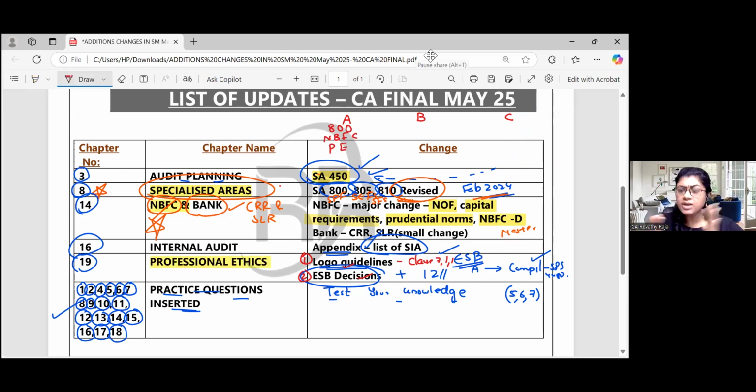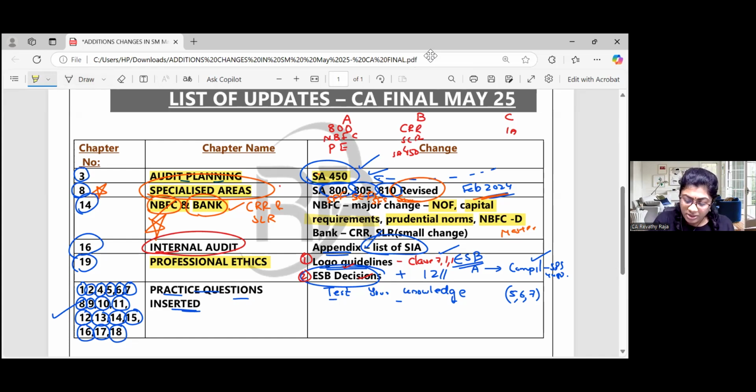Category B, next important, is bank, because it's just the CRR, SLR. See, SA 450 you would have already covered. If possible, just read it again. Now, internal audit, I'm putting it under C because it's just a list.